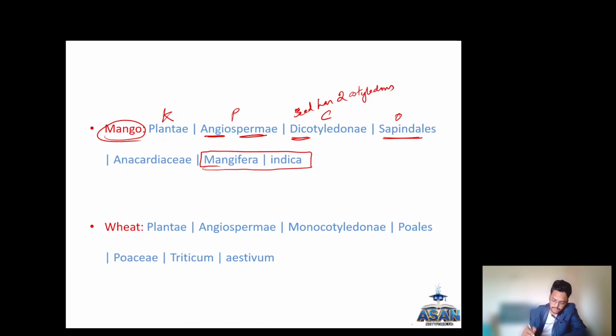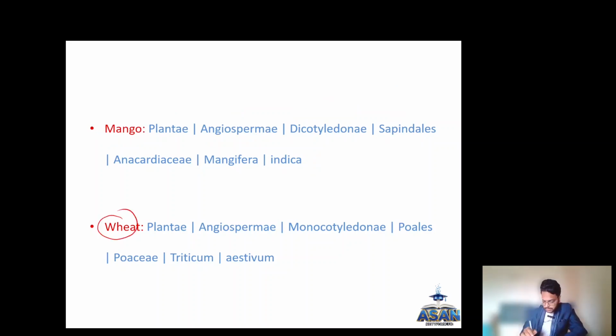Coming to wheat, the kingdom is Plantae. Angiospermae is the phylum, and Monocotyledonae is the class. Poales is the order.